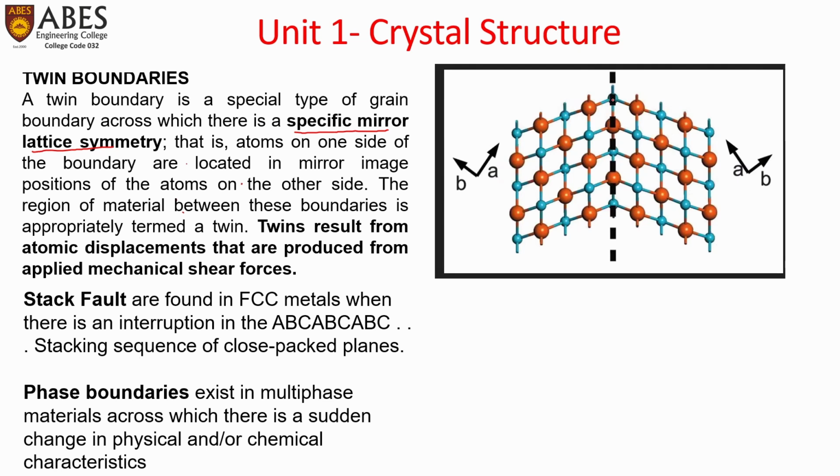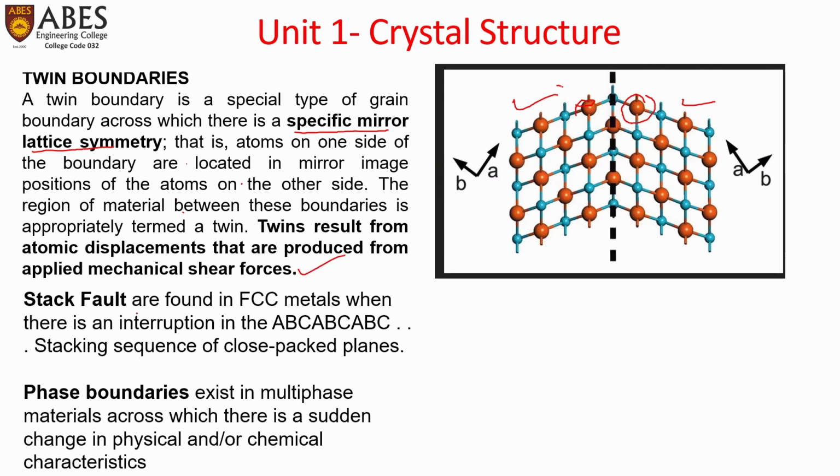We can see from this picture that atoms are located at the same distance and the same orientation, and the left side is the mirror image of the right side or vice versa. Twins result from atomic displacements that are produced from applied mechanical shear forces.